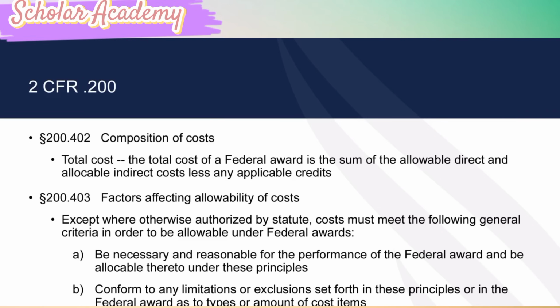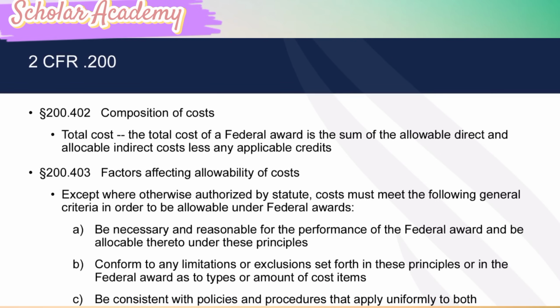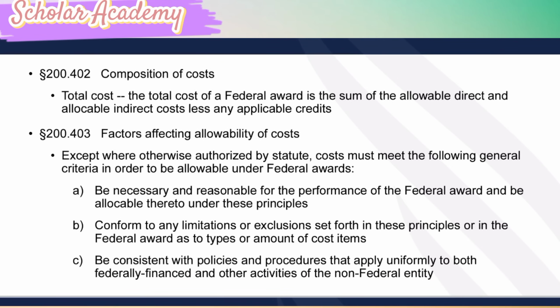Costs must meet the following general criteria to be allowable under a federal award: be necessary and reasonable for performance of the federal award, and be allocable thereto under these principles.